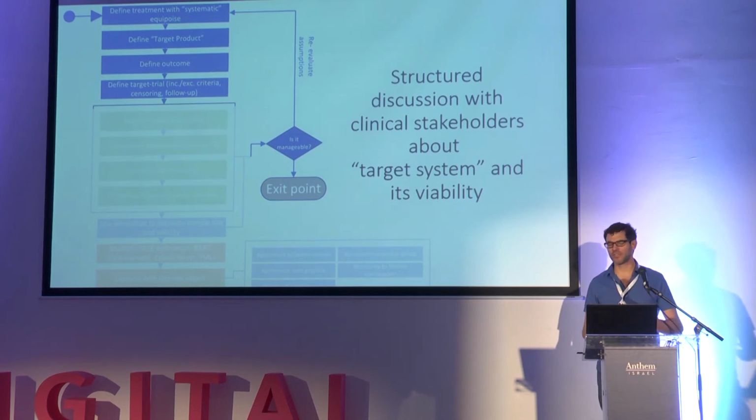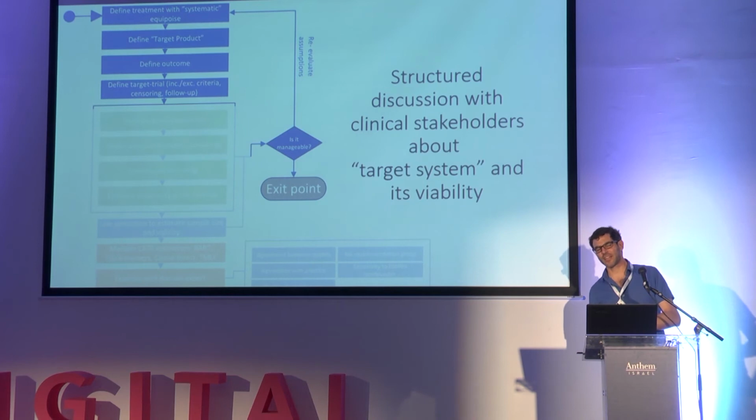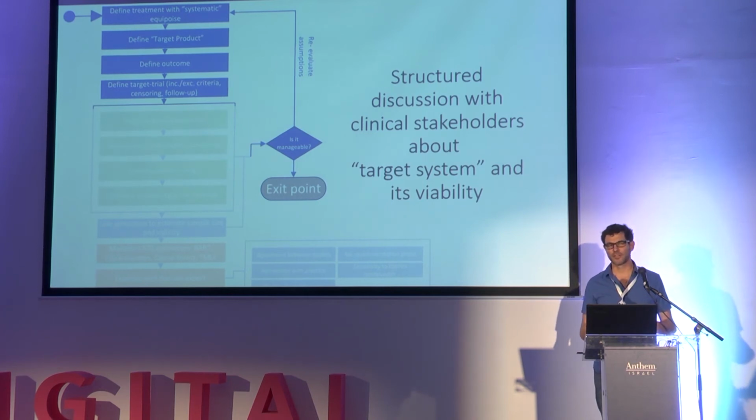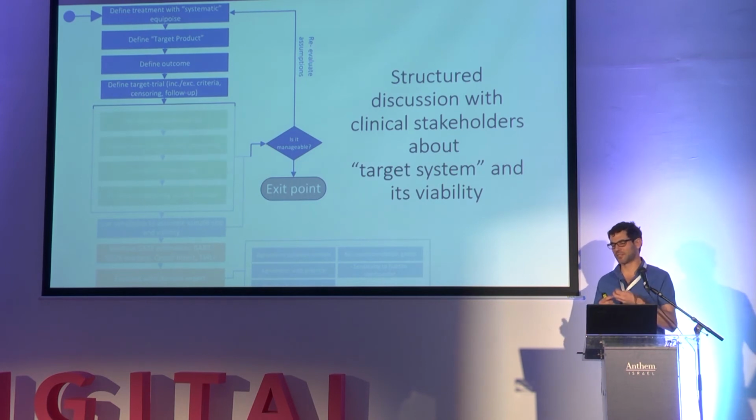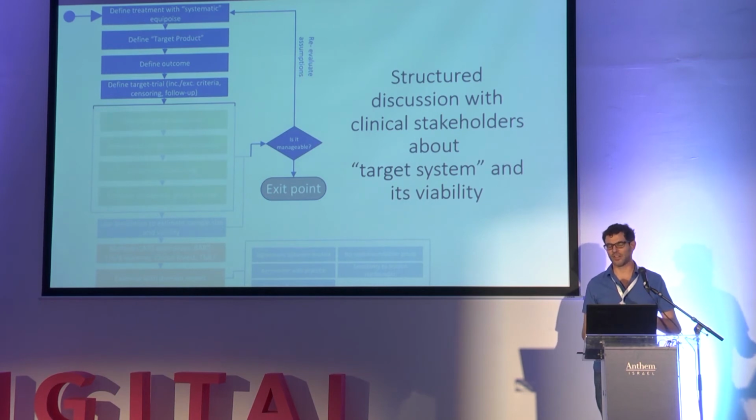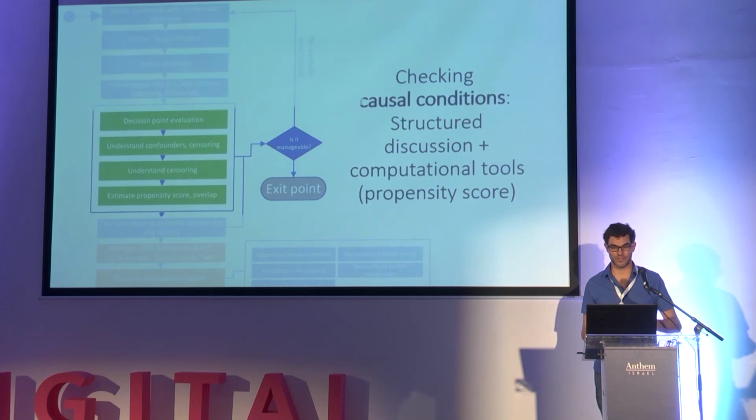Often, once you go into it, they say, oh, actually, in this case we don't have any ambiguity, or here, we can't actually affect the decision. So you need to define the target system, where the recommendation system will sit, and what point in the clinical process it will affect. And that is not necessarily easy to understand. It requires maybe a lot of discussions.